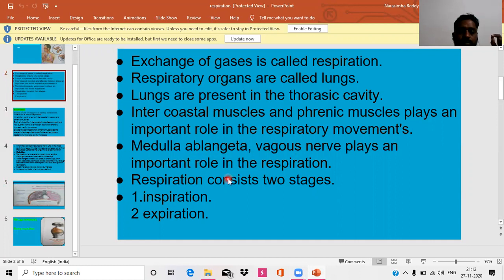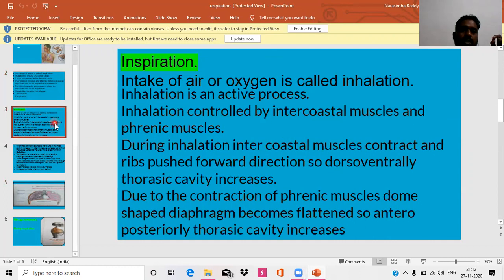So here the respiration consists of two stages: one is inspiration and the second one is called expiration. Then we go on to discuss inspiration. What is meant by inspiration? Intake of air or oxygen, that is breathing in oxygen, is called inhalation. Inhalation is an active process. What is meant by active process? Here, inhalation is controlled by intercostal muscles and phrenic muscles.